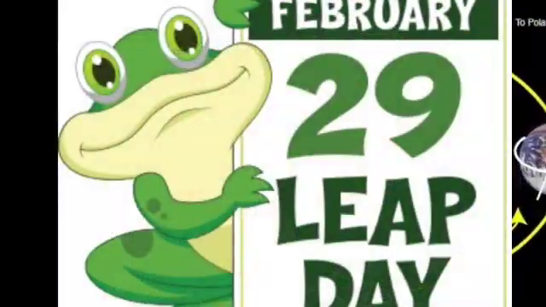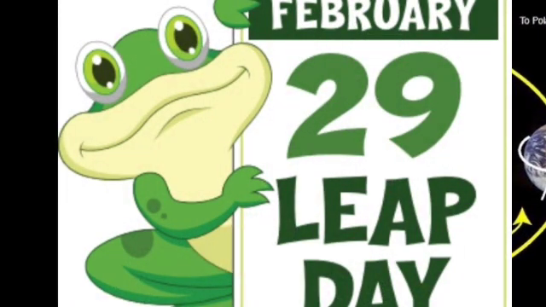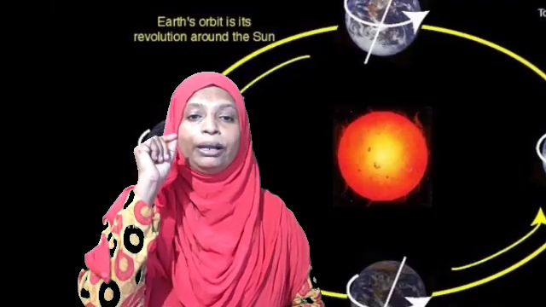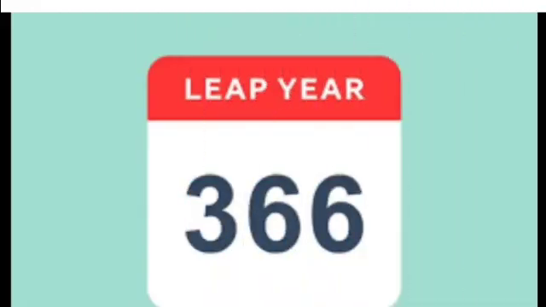In such years, one extra day will be added to the month of February. Every year, February has 28 days. But in a leap year, February has 29 days. So a leap year is a year in which 366 days are completed.